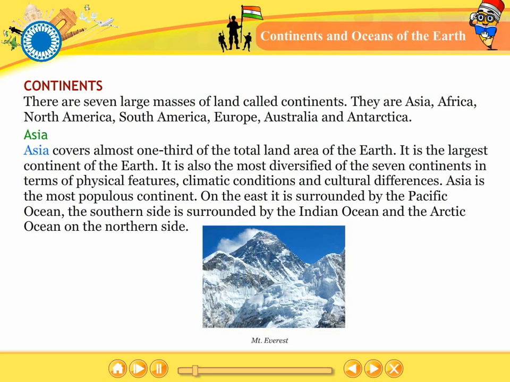Asia. Asia covers almost 1/3 of the total land area of the earth. It is the largest continent of the earth. It is also the most diversified of the 7 continents in terms of physical features, climatic conditions, and cultural differences. Asia is the most populous continent. On the east, it is surrounded by the Pacific Ocean. The southern side is surrounded by the Indian Ocean and the Arctic Ocean on the northern side.